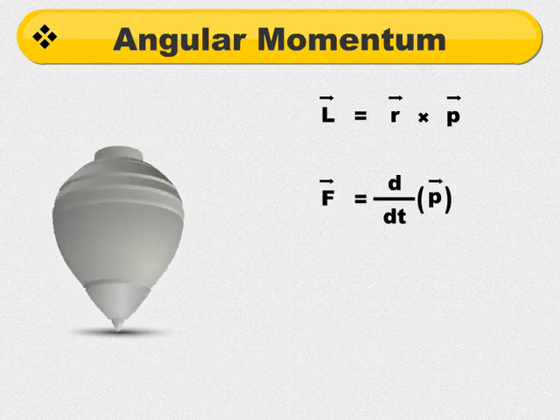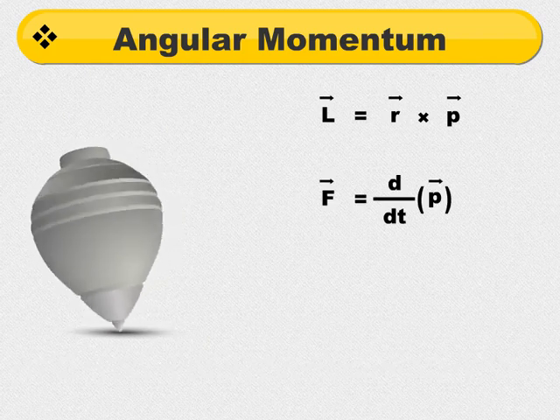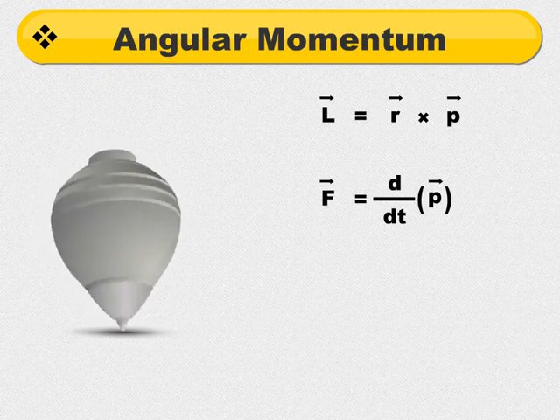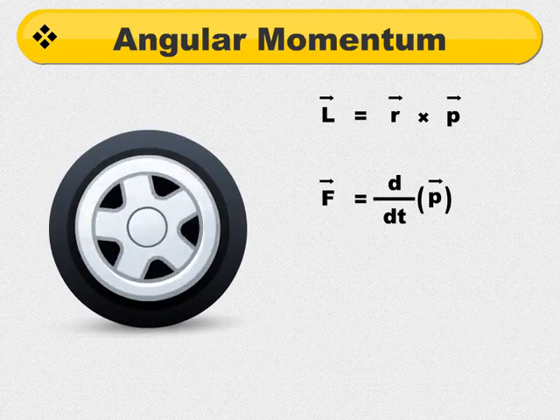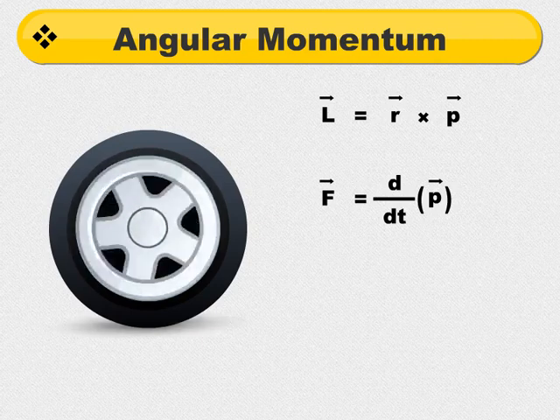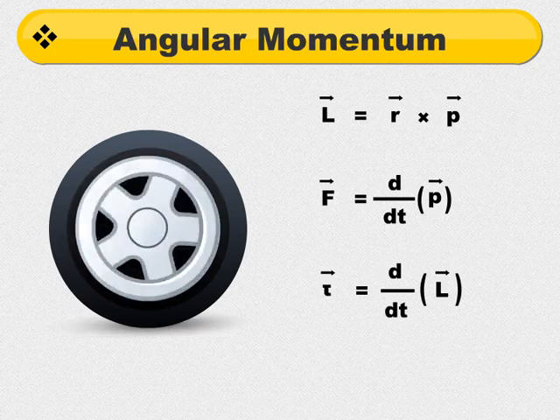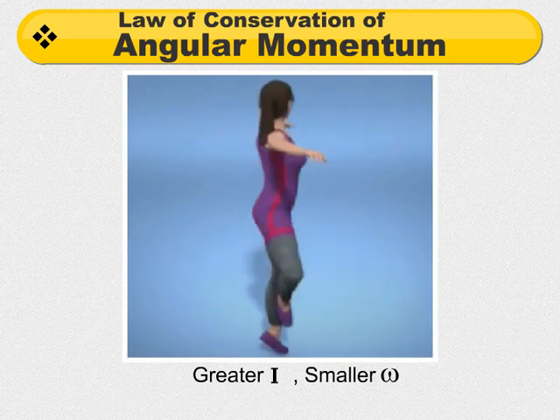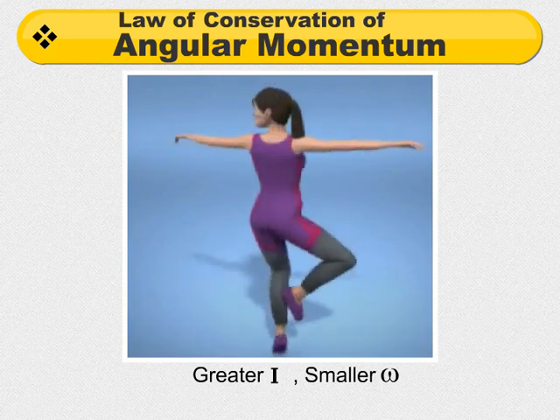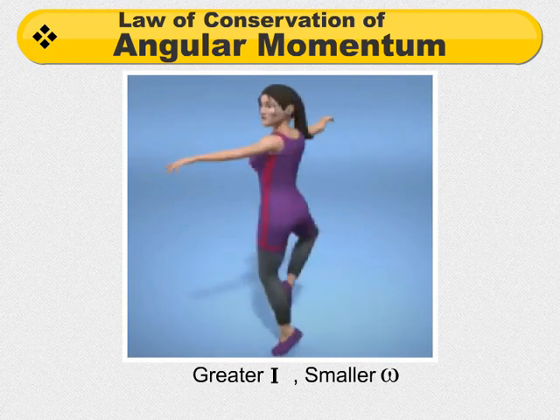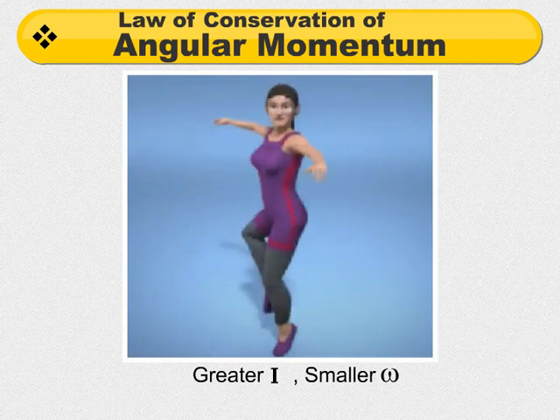As in the case of translatory motion, a net force on a body causes a change in its linear momentum. In case of rotational motion, a net torque on a system causes a change in its angular momentum. The relation between the torque and the angular momentum of a body is given as tau external is equal to dL upon dt. According to the law of conservation of angular momentum, in absence of a net external torque, the total angular momentum of a system remains constant.